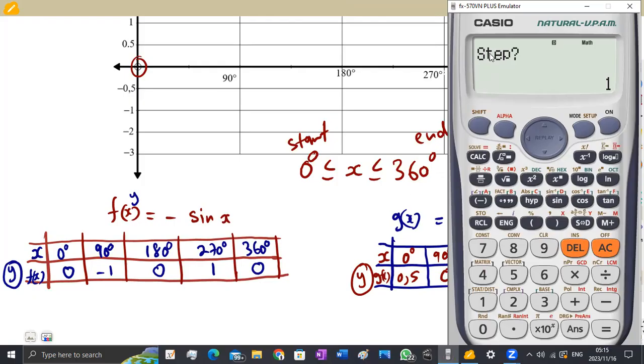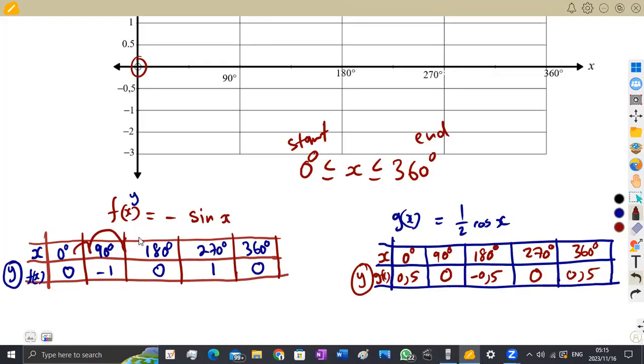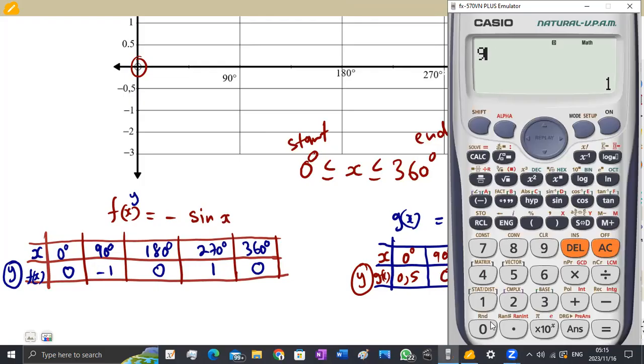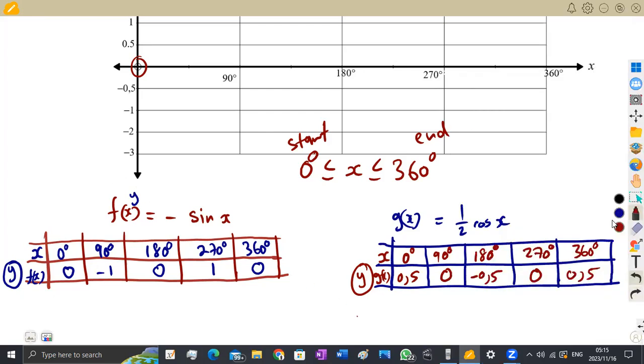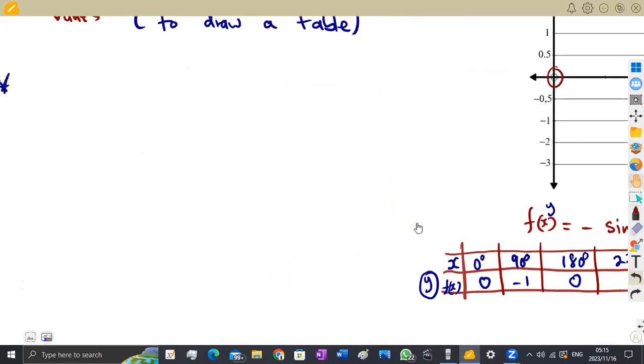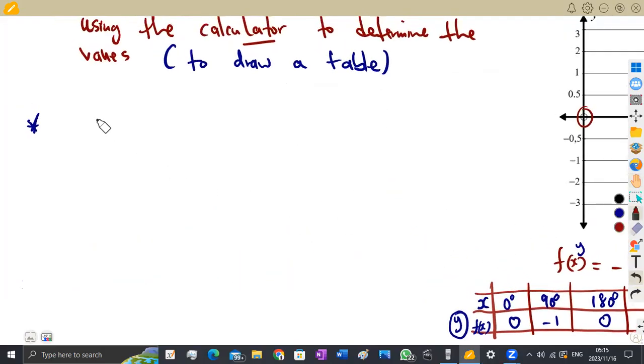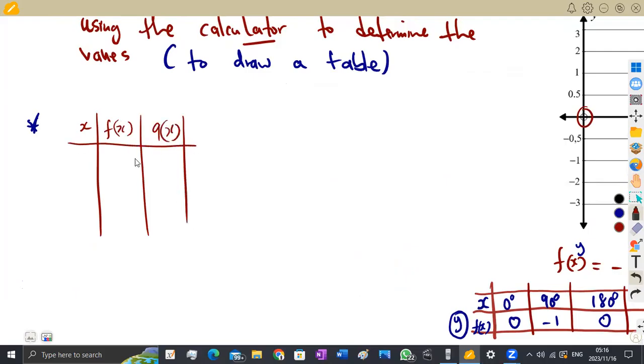This step, this one, is how you are separating your angles. 90, 90, 90. You're separating this by the angle of 90 degrees. So as you can see on your calculator, it gives you corresponding values. This is x, this is f of x, this is g of x. So it gives you in form of a table in that way, all right? So I want you to see this so that in future, if you want to use that, you can just use it straightforward.